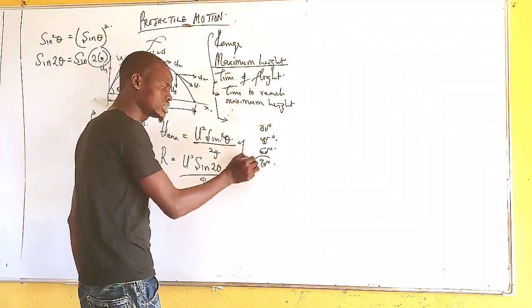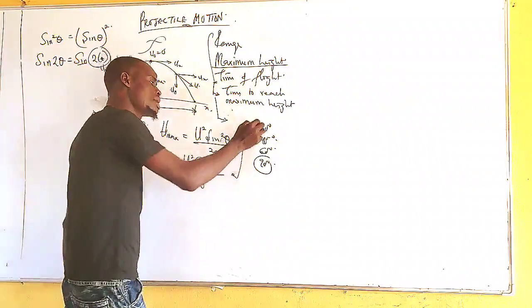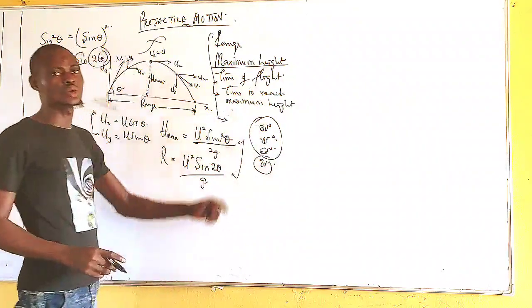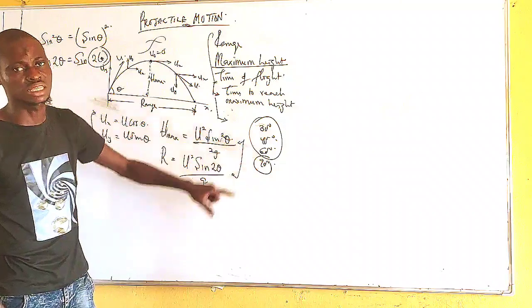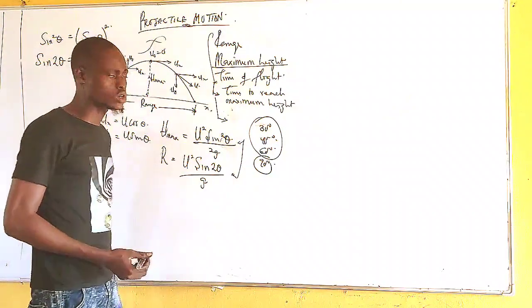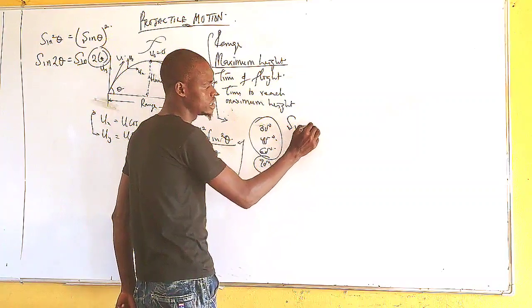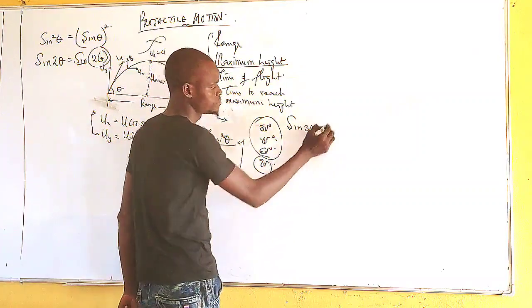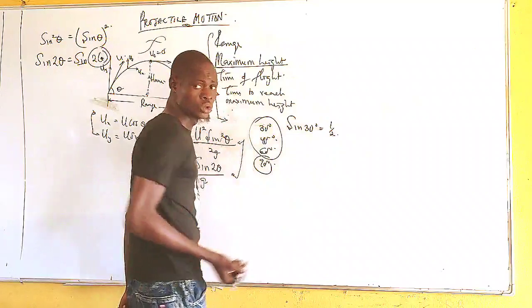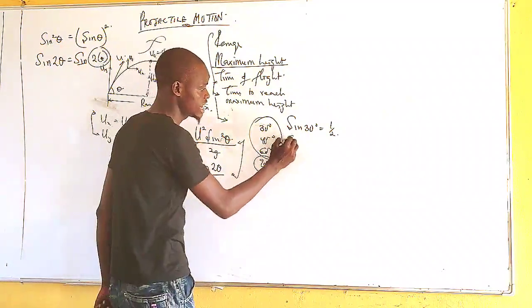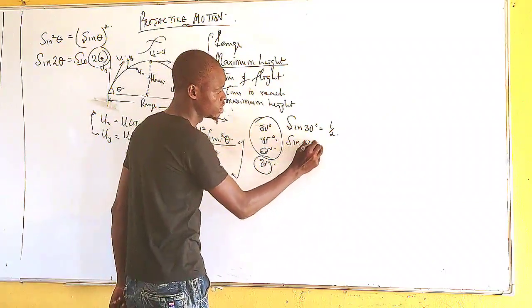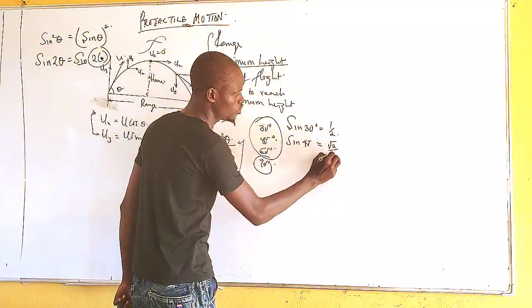But majorly they might not even give you 90. The major angles that will be given to you are 30, 45 and 60 degrees, because it is easier to find the sine. Sine of 30 degrees is always equal to 1 over 2 without memorizing it. Sine of 45 degrees is equal to root 2 over 2.